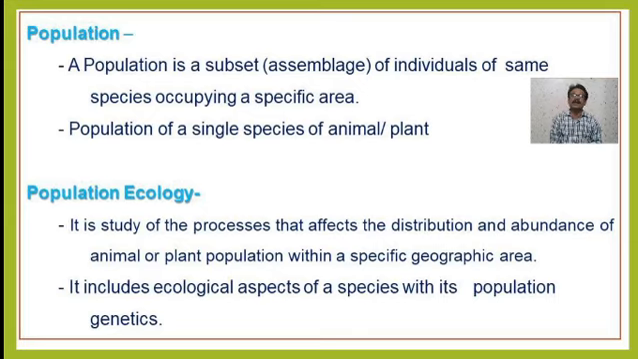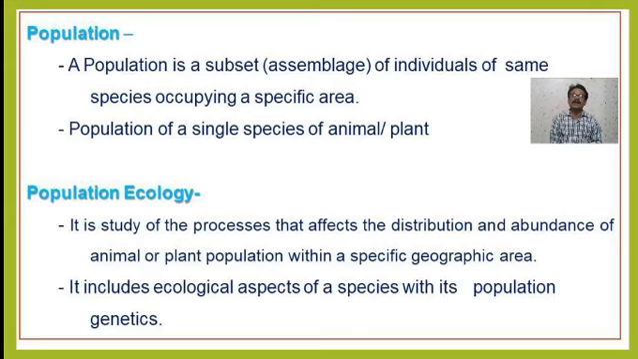Next one is natality. It is generally referred to as the birth rate. Natality refers to the number of births per unit time per unit area. That is, in a given time, in a particular area, how many births took place, that we have to identify. It is also called the rate of reproduction. It is expressed as the production of new individuals in the population either by birth, by hatching, by germination or by fission.